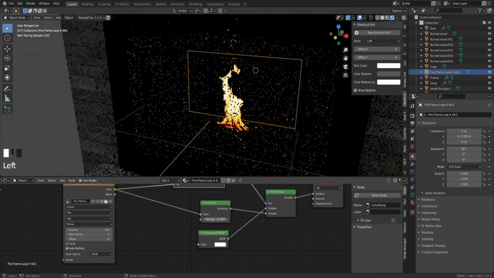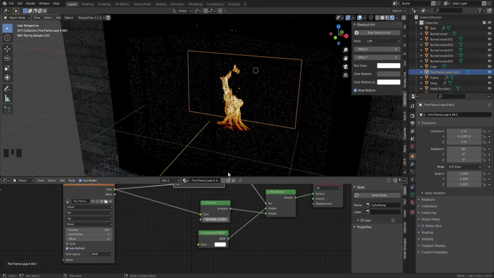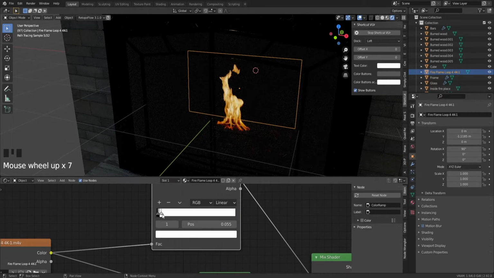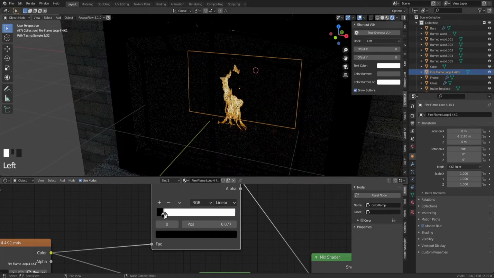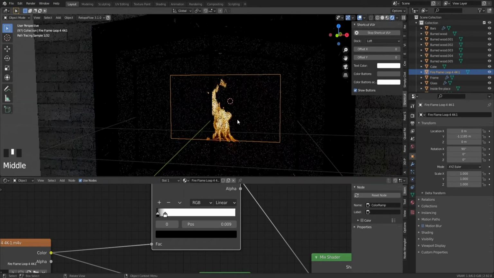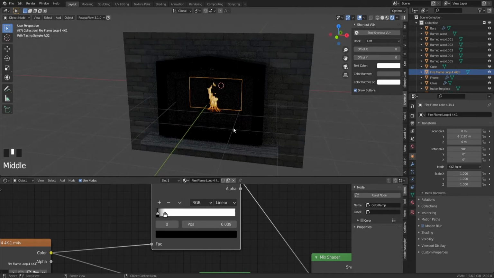So you have to find the right spot where you can, and also you have to basically play around with the shader, the color ramp. Sorry. All right. This is a very easy method.